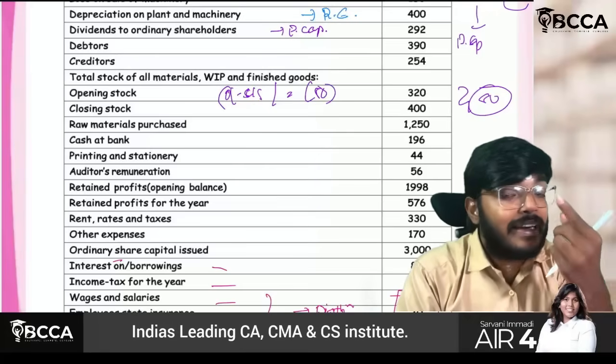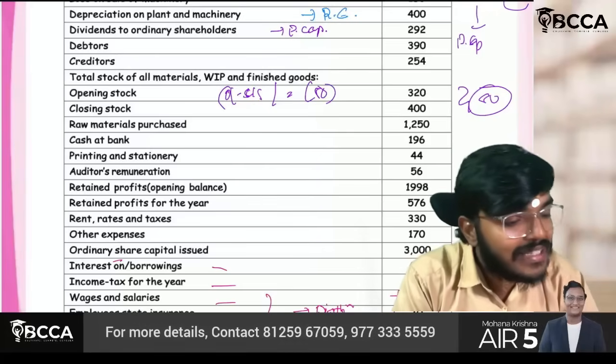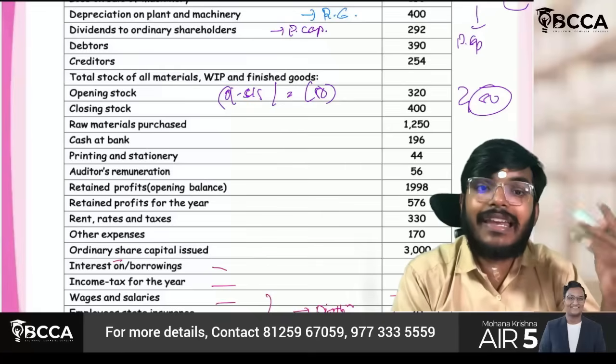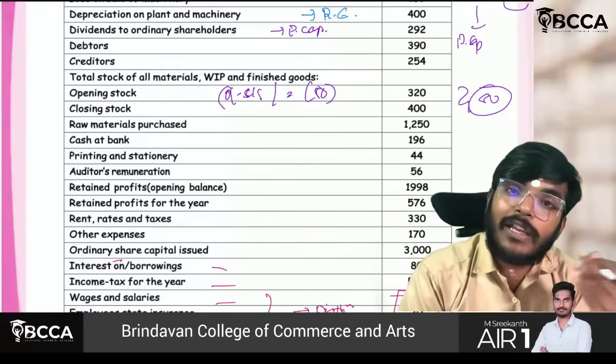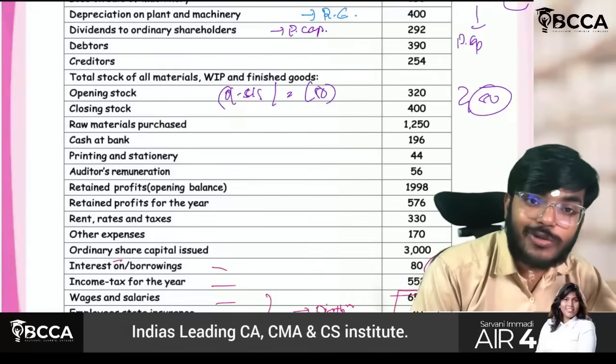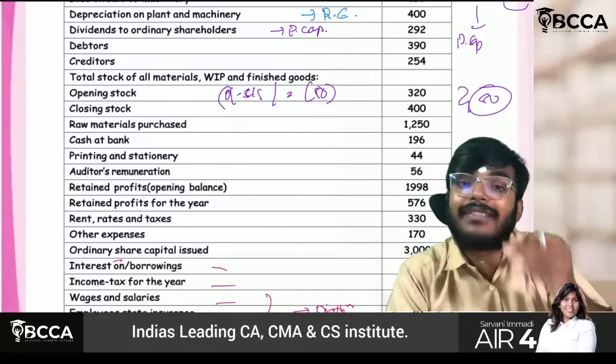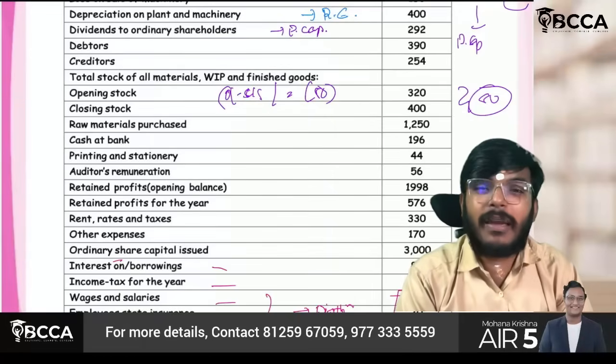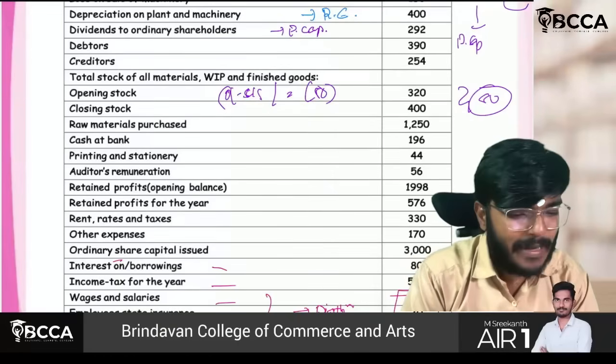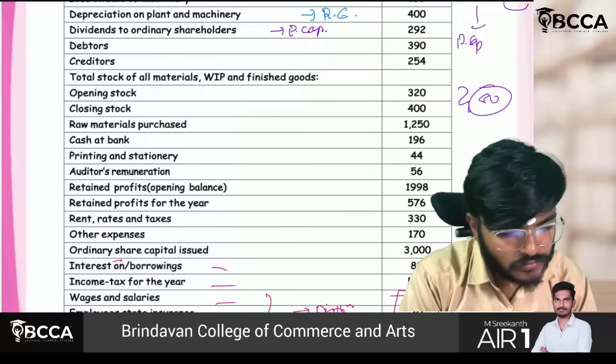This 80 can be deducted from expense, or this 80 can be added to the sales. Anything is fine. Closing minus opening also you can do, and you can add that to the sales figure, or you can do opening minus closing, or you can deduct that from expense. Basic math. Basic math. Okay sir.